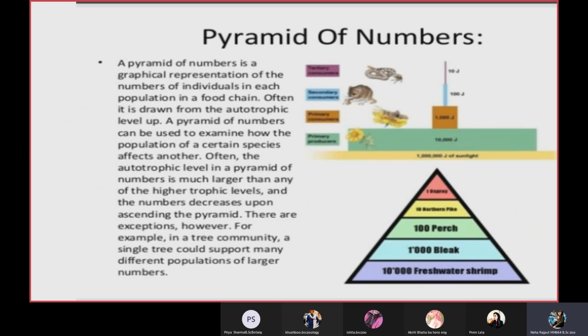it further. First of all, it is the pyramid of numbers. When I talk about the pyramid of numbers, it is directly related to the numbers, that is how many organisms are present in that level. First of all, you can see the base over there.